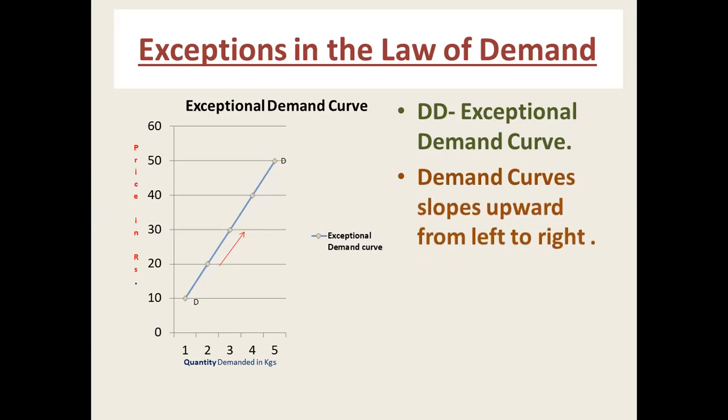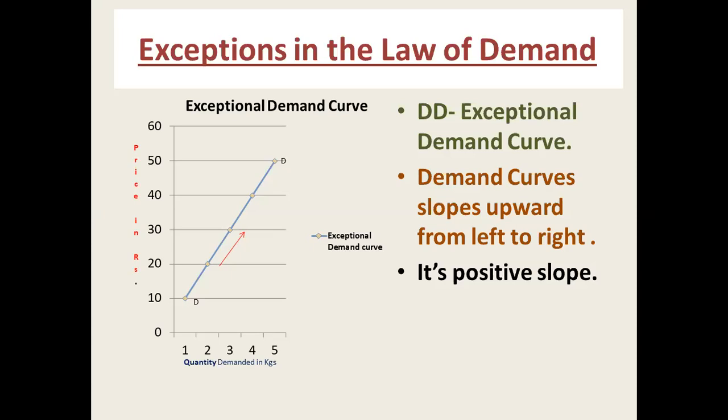The law of demand explains the inverse relationship between the price of a commodity and the quantity demanded. But sometimes we see a direct relationship between price and quantity demanded of a commodity. What does a direct relationship mean? If the price rises, demand will rise, and if the price falls, demand will fall. That is called the direct relationship. In the law of demand, we studied the demand curve. What is the slope of the demand curve?